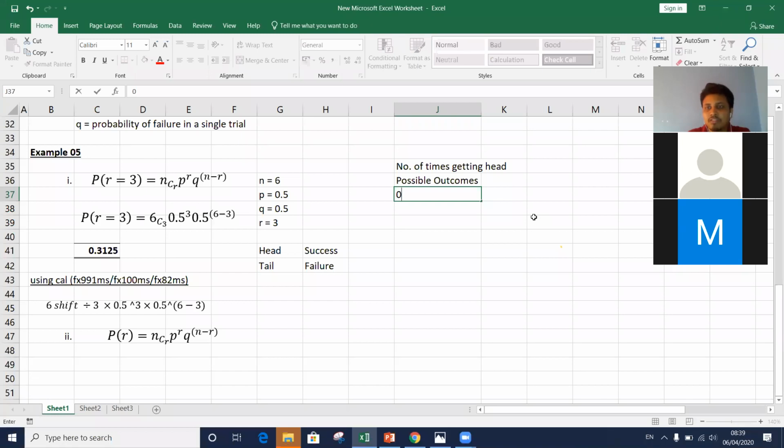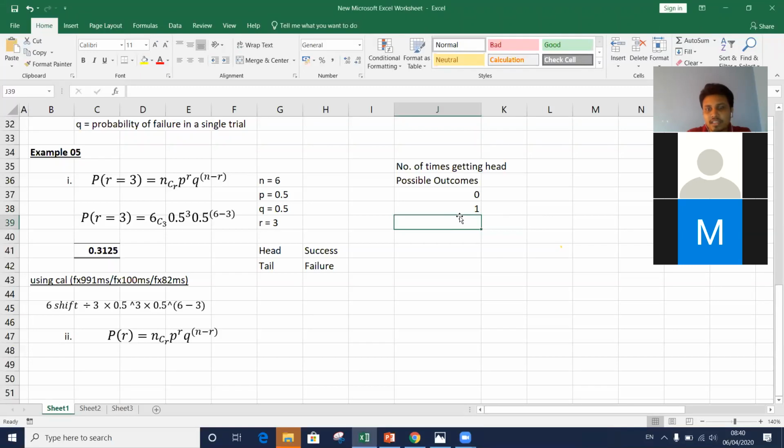Tossing 6 times, heads never comes, all tails. That is possible. Or only one time we may get heads, and 5 times tails. That is possible, right?